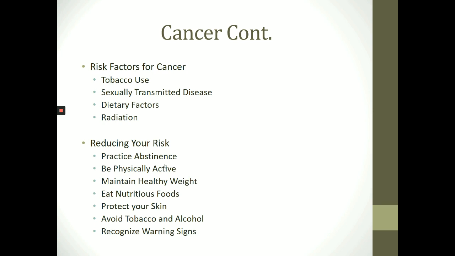One factor is a carcinogen, which is a cancer-causing substance. Examples of carcinogens are cigarette smoke and ultraviolet light. Several major risk factors for cancer are associated with lifestyle behaviors. It is estimated that about 60% of all cancers can be prevented through healthy lifestyle choices.